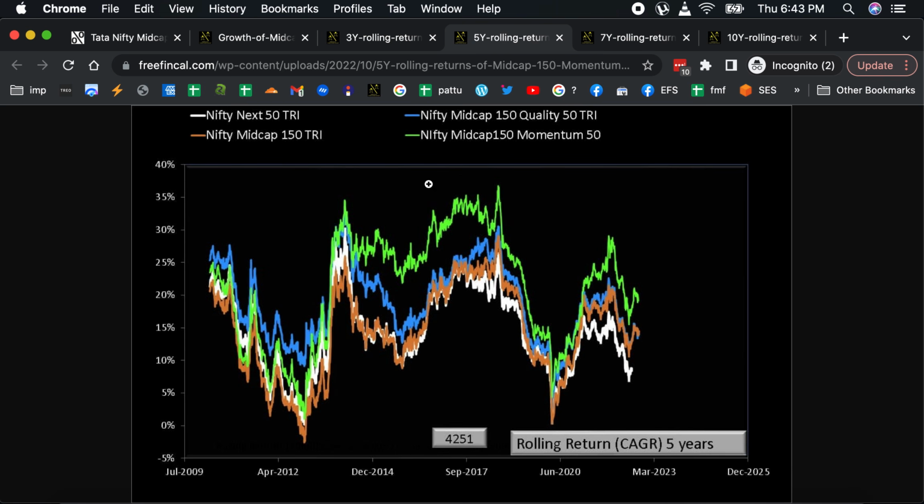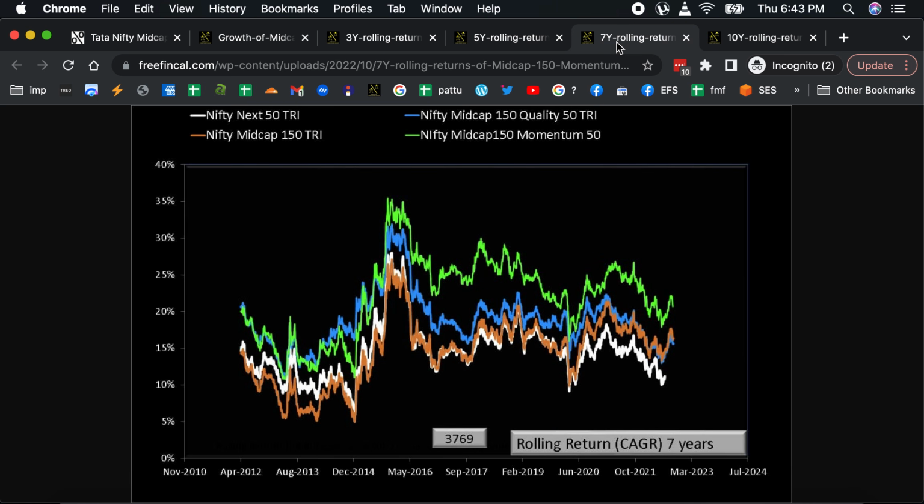Over 5 years, you can see again the momentum outperforms sometimes, but again sometimes it does not. The quality also pulls up a little bit better now. You can see again there's not much of a difference between Nifty Next 50 and midcap 150, the brown line and the white line. Over 7 years, you can see that the momentum has done well, quality has done well, but the problem is the lack of data points.